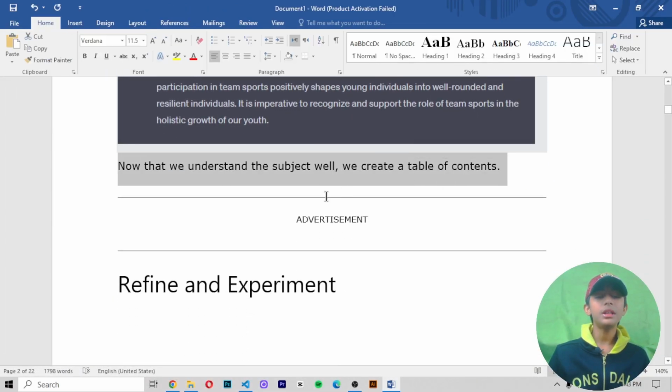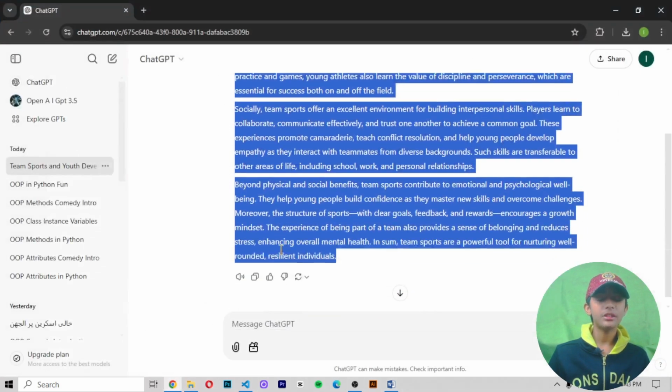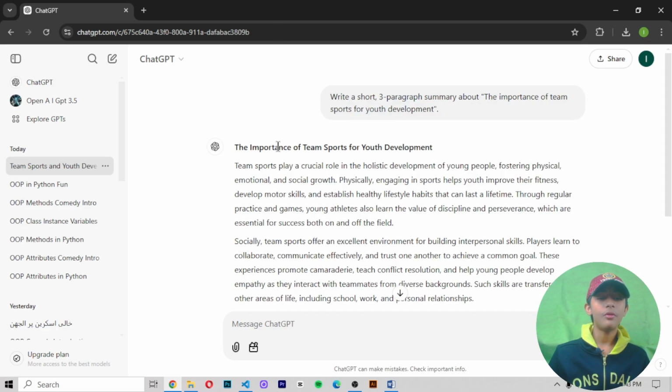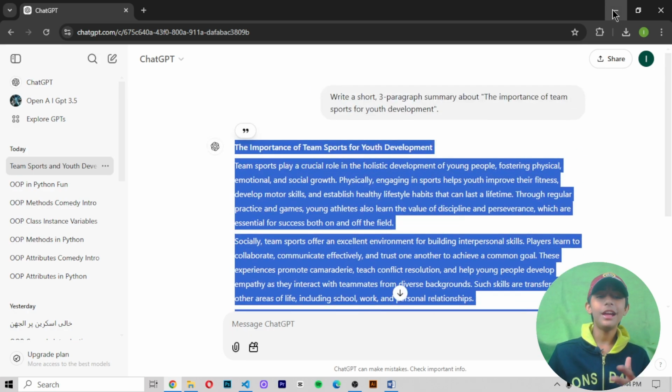Now that we understand the subject well, we create a table of contents. Here you can see your time has been saved, and ChatGPT gives you all the paragraphs, so your time is also saved. Then copy it, and you can paste it anywhere you want. So like that, ChatGPT is easy for people.